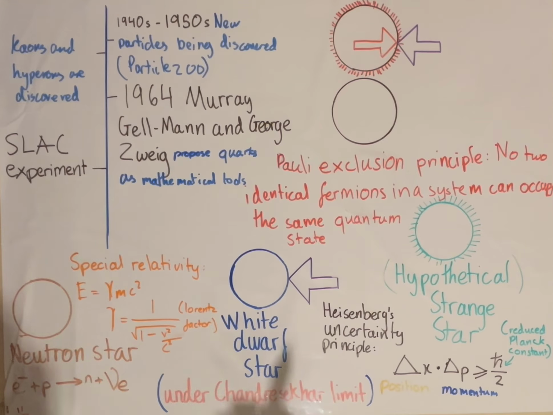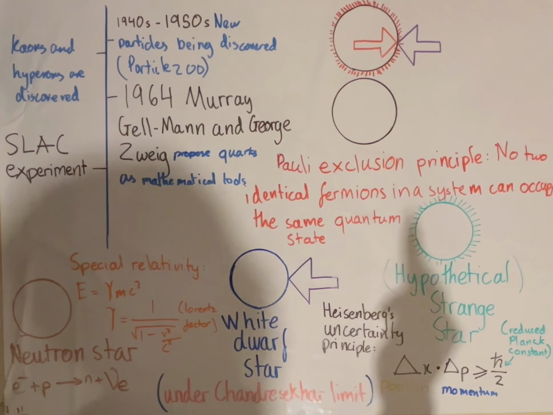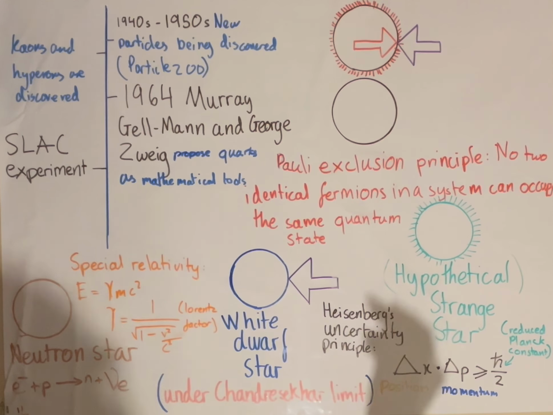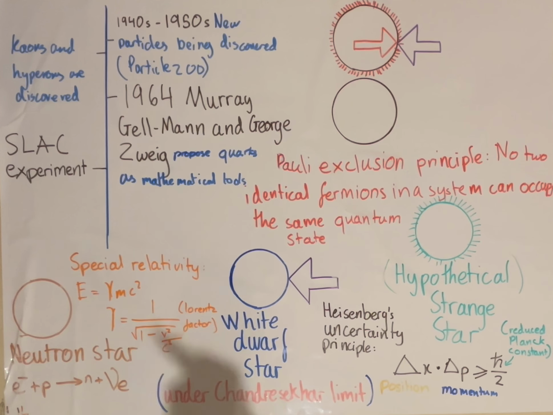So we had to introduce a new quantum property, which was called color, in order to satisfy the Pauli exclusion principle. So now, because of color, say one of the strange quarks is going to be green, another blue, another red, which means that all three of them are occupying different quantum states, which means that the Pauli exclusion principle can still work.